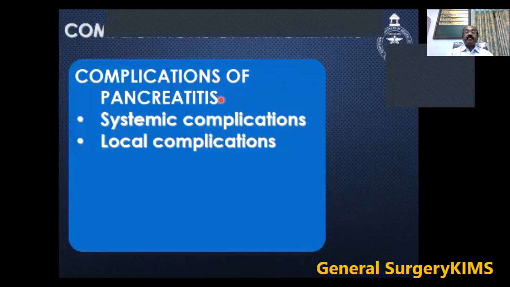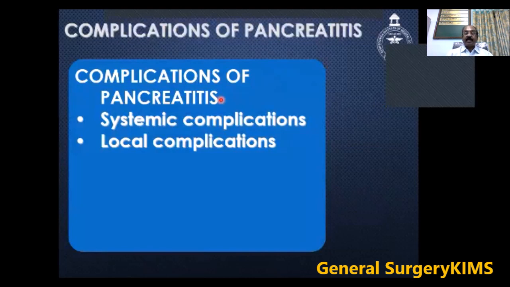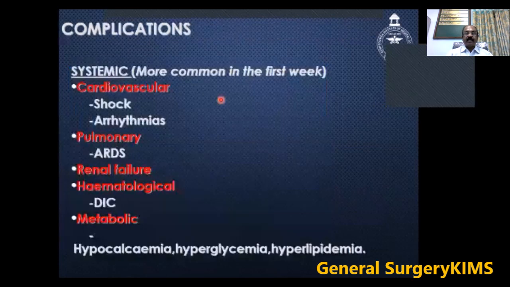So complications of pancreatitis include systemic complications and local complications. Systemic complications usually occur in the first week of the attack. The patient may present with shock and arrhythmias. The patient may have ARDS, renal failure, disseminated intravascular coagulopathy, metabolic problems like hypocalcemia, hyperglycemia and hyperlipidemia.